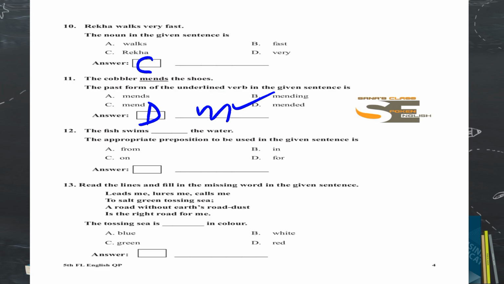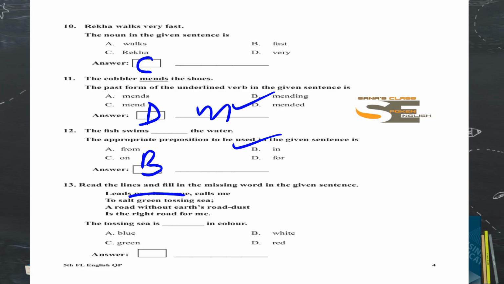The fish swims dash the water. Can you say the fish swims from the water? The fish swims in the water. The fish swims on the water, or the fish swims for the water. Option B is the right answer. The fish swims in the water. Okay, next we'll go for question number 13. Read the lines and fill in the missing word in the given sentence. Lets me, lures me, calls me, to salt grain tossing sea, a road without earth road dust is the right route for me. The tossing sea is dash in color.